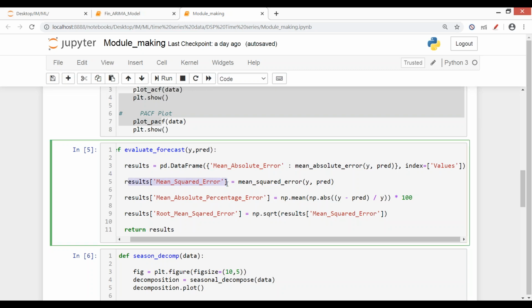In results, another column is created by this MSE with y and pred, and similarly for MAPE it is done. This is the formula for MAPE, and this is for RMSE. And when this complete data frame is created, I'm returning the results. So this is just the function to see all the evaluation metrics together. Okay Parth?